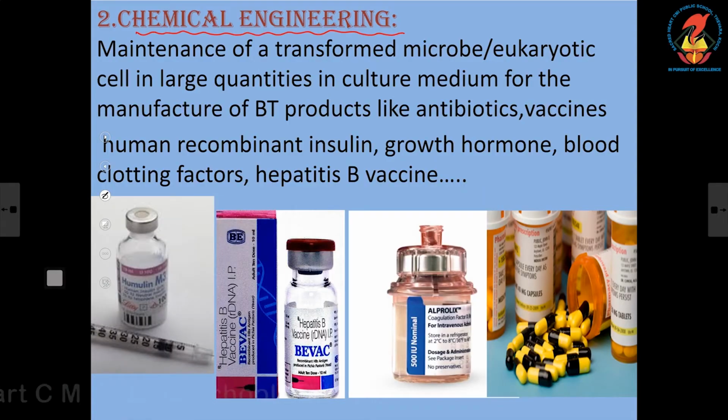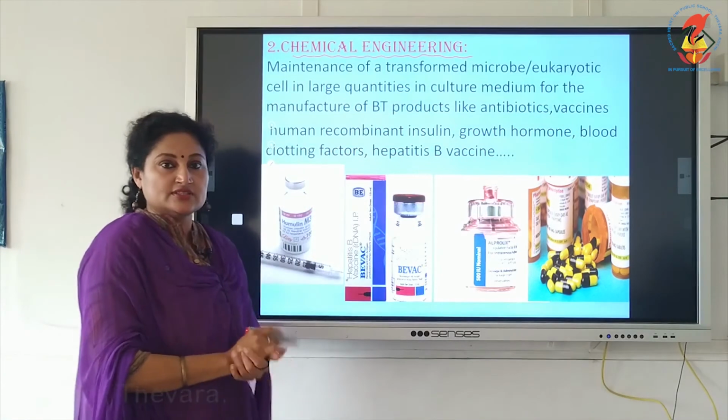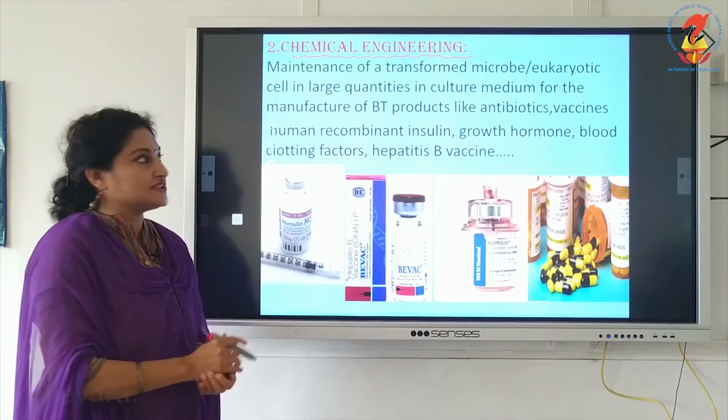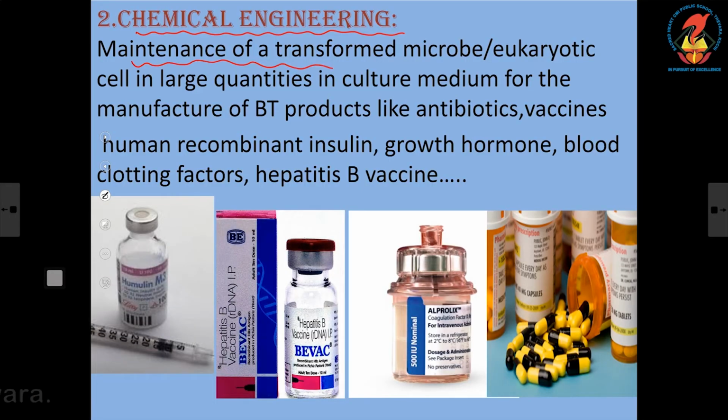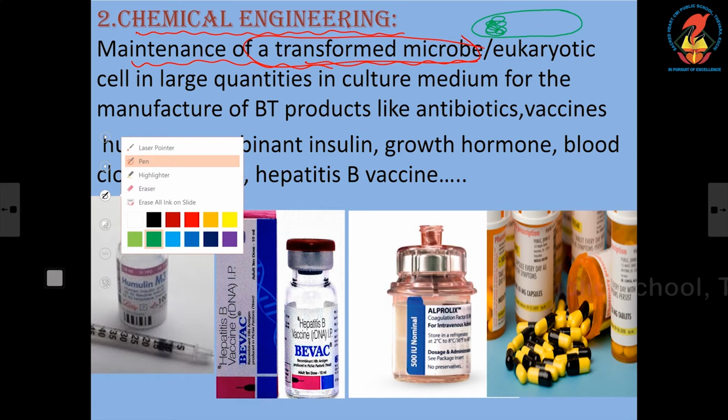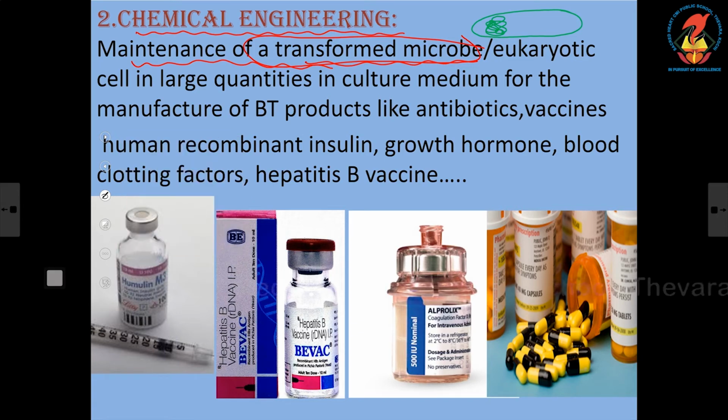The second principle of biotechnology is chemical engineering. That is what we saw in the slide or in the video presentation. It is the maintenance of a transformed microbe. See, I told you the last step where we see the E. coli. I am representing E. coli like this, and its chromosomal DNA with an rDNA. So E. coli with the rDNA. rDNA is what? Host plasmid DNA plus the gene of interest, which I have indicated in yellow.